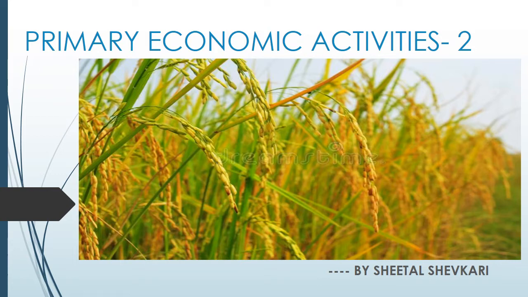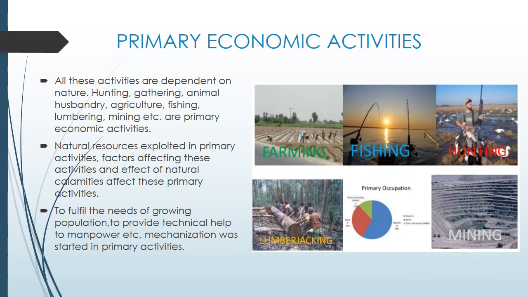So today we are going to study the first type of economic activity, that is primary economic activities, or primary occupations. All the activities that are dependent on nature are considered primary economic activity. Activities like hunting, gathering, animal husbandry, agriculture, fishing, lumbering, mining are all considered primary economic activity. So all these activities are totally dependent on nature.